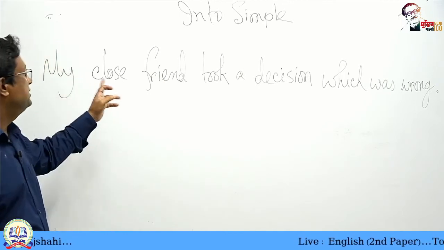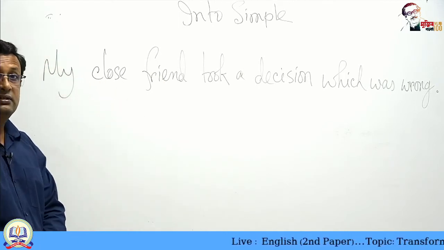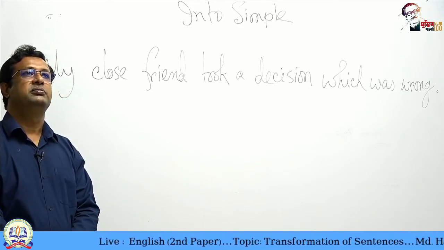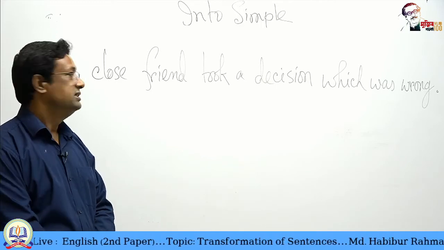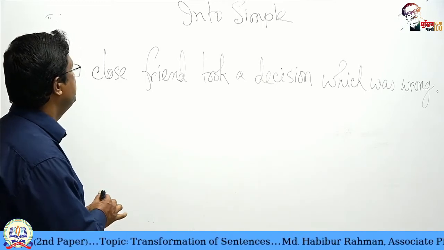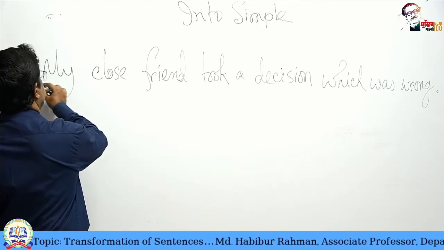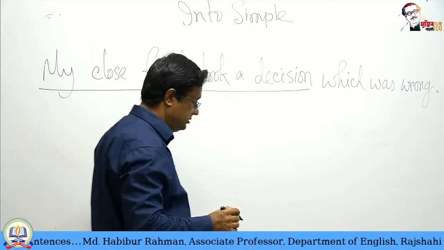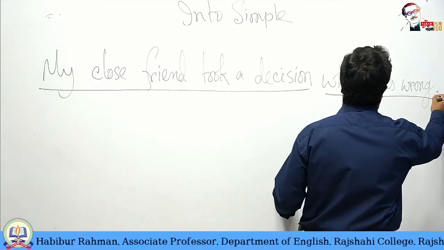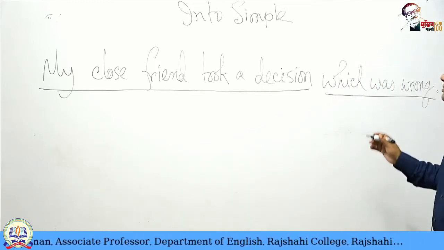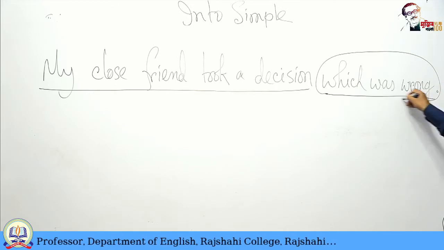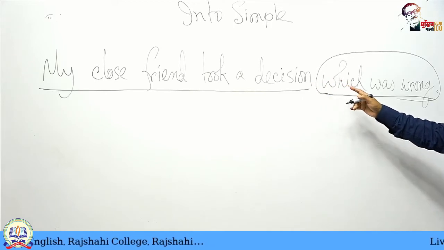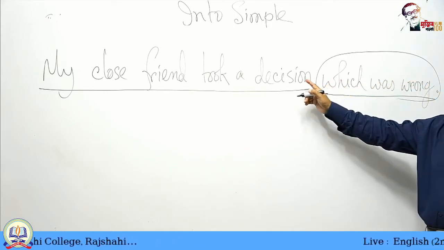Okay, my close friend took a decision, but you should remember that decision is very important. And your life mostly depends on your decision. My close friend took a decision. This is the principal clause. And which was wrong, this is a subordinate adjective clause. Adjective, why? Because this clause is modifying decision. Decision, which decision? Which was wrong. This is related to decision.